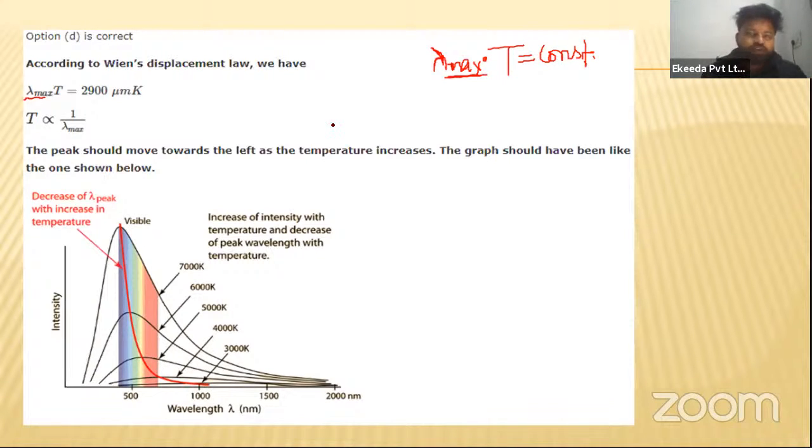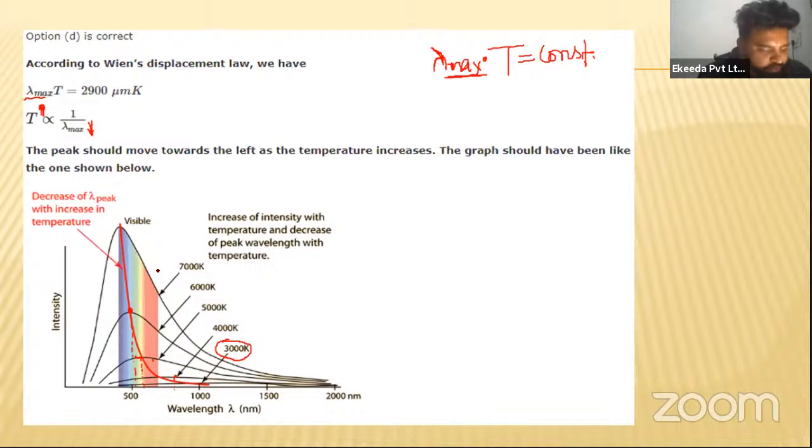As lambda max is decreasing, the temperature is increasing, or vice versa. As the temperature increases, that lambda will decrease. As you can see here, as the temperature increases, 3000 Kelvin, 4000 Kelvin, then 5000 Kelvin, the lambda is decreasing. The wavelength where the maximum radiation is occurring is decreasing. You can see from the graph.